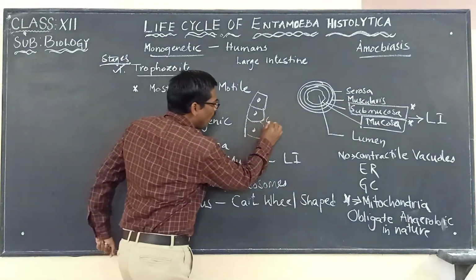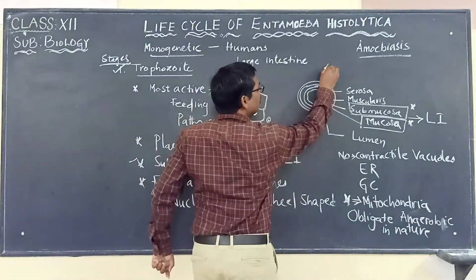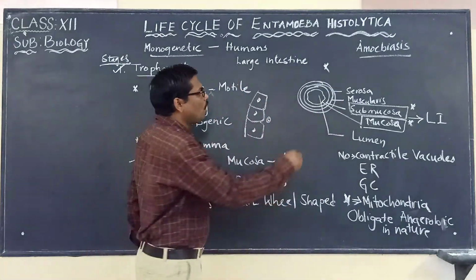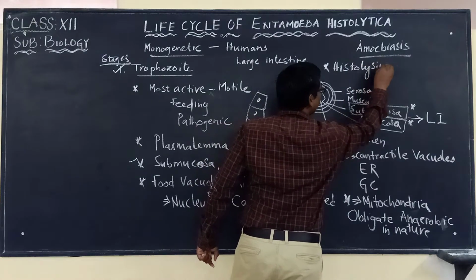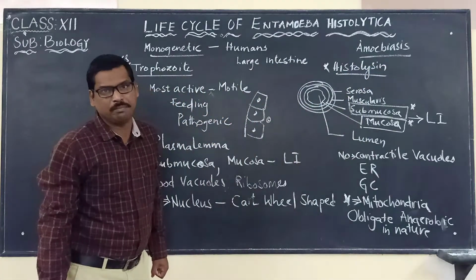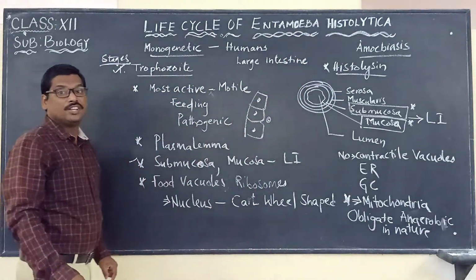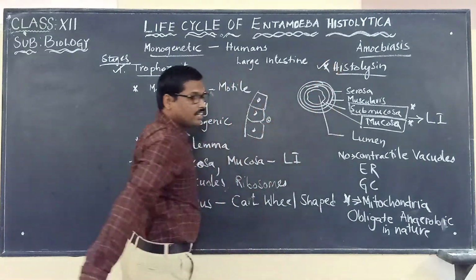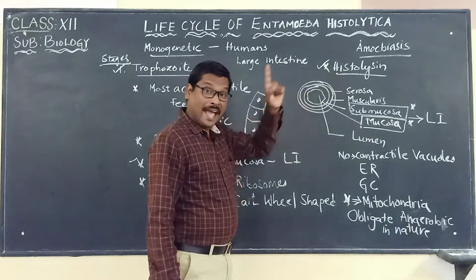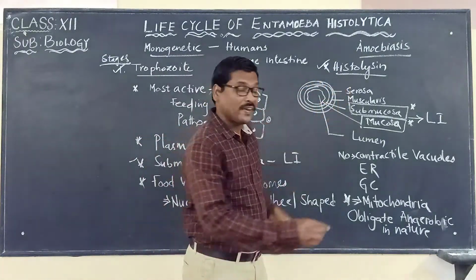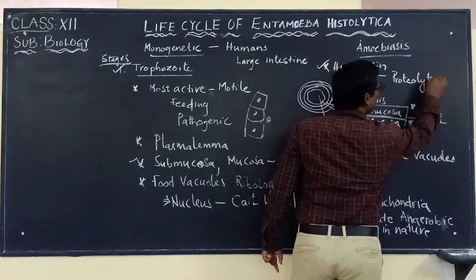Now this particular organism will be producing a very important enzyme called histolysine. Histolysine is an enzyme produced by Entamoeba histolytica. So you have to remember this point. What type of enzyme is it? You can say it is a proteolytic enzyme.